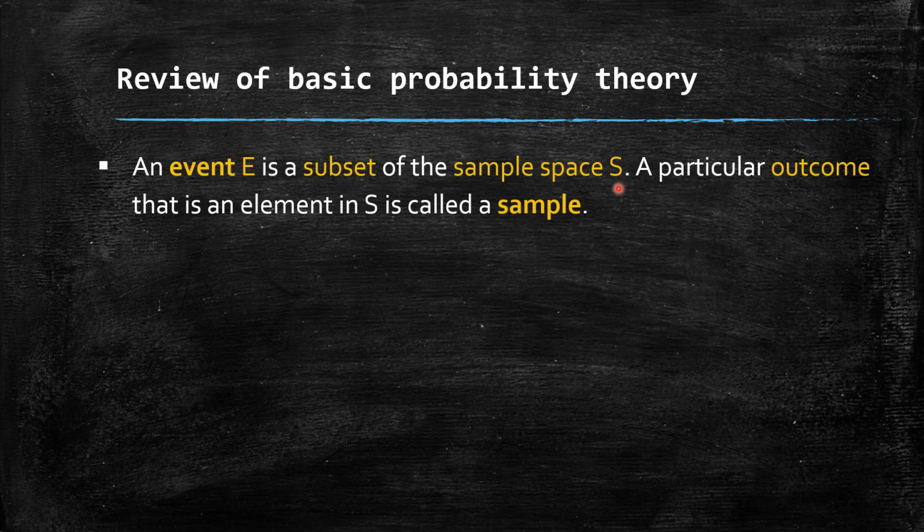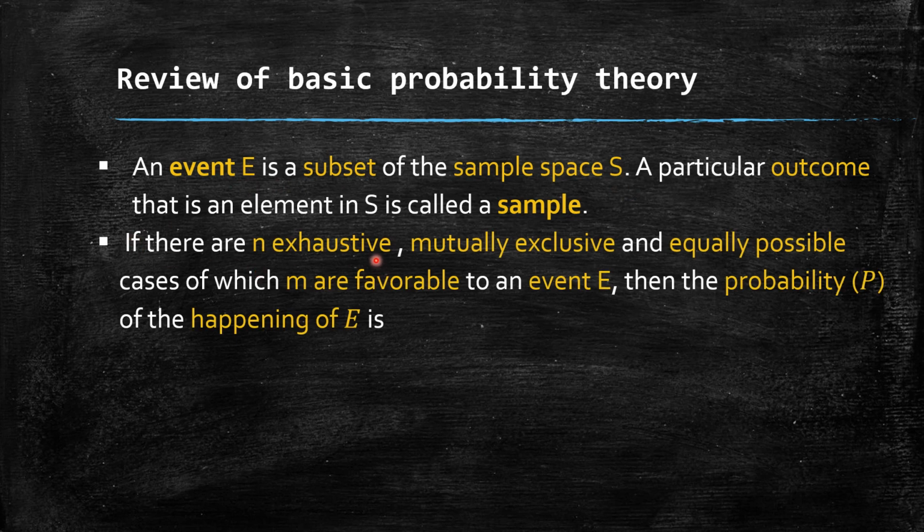Probability is nothing but the occurrence or happening of an event E. Suppose there are n exhaustive, that means encompassing the entire range of possible outcomes, mutually exclusive, disjoint, that means they do not occur at the same time, and equally likely cases, that is, having the same theoretical probability or likelihood of occurrence, of which m are favorable to an event E. Out of n possible outcomes, m are favorable to that event E, then the probability P of the happening of E is given by P(E) = m/n.